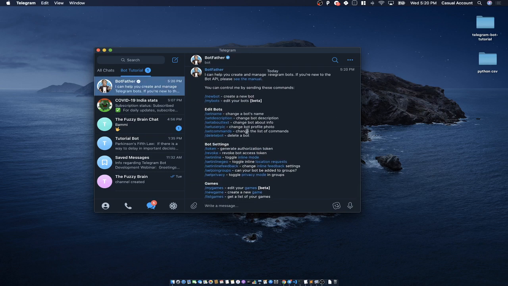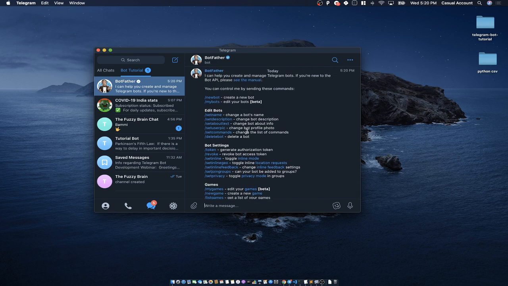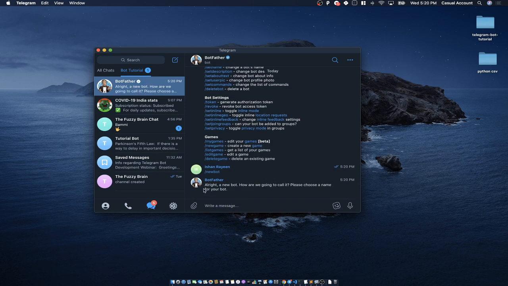Okay. So basically, what is BotFather? BotFather is a bot which is created by the Telegram app, and what it will help you to do is to create bots. So in order to create a new bot, you just go to BotFather. You will click on this command, the new bot, or you can simply type /newbot. See, it asks me, all right, a new bot. How are we going to call it? Please choose a name for your bot. So what name should we give? So I'll try to name it simple. Telegram tutorial bot. As simple as that.